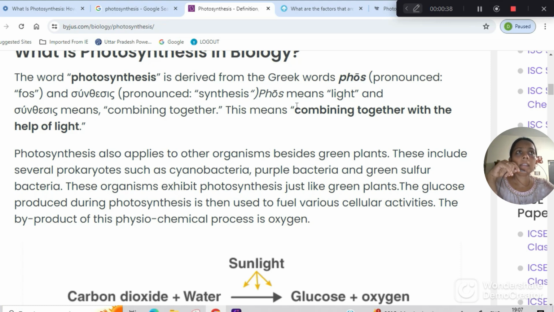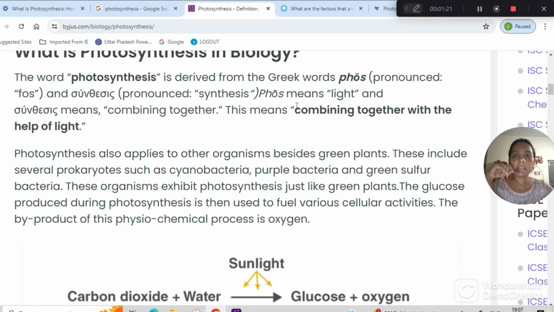So it means that the green plants produce their own food. Let's find out the definition of photosynthesis. It is the process by which green plants and certain other organisms, there are various other organisms that can also do photosynthesis, like the algae, transform light energy into chemical energy using three prime components. They are sunlight, carbon dioxide and water, and they release oxygen and sugar. That sugar is the glucose that these plants use for their survival.